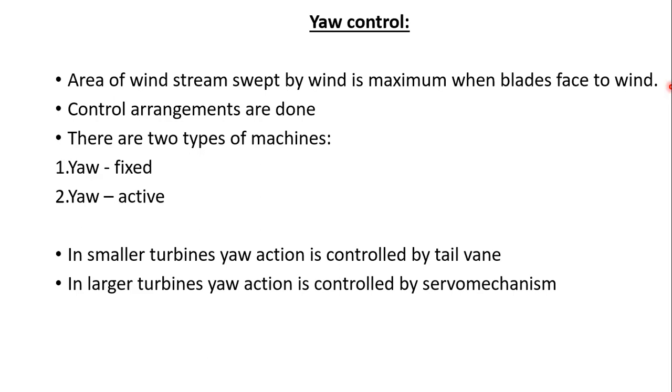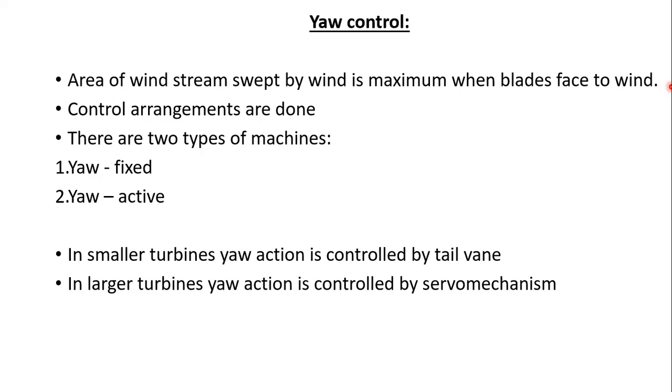An example of a small turbine is the American pumping windmill. In this, the control is done by a tail vane.